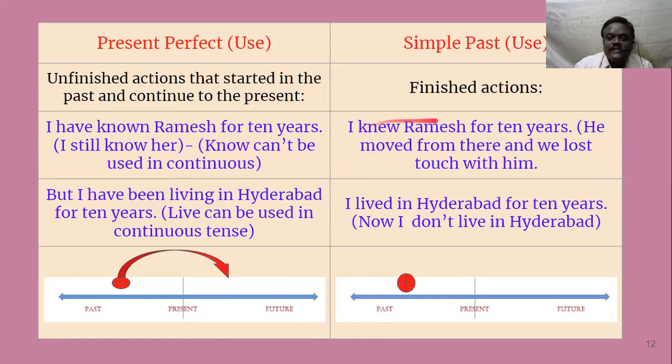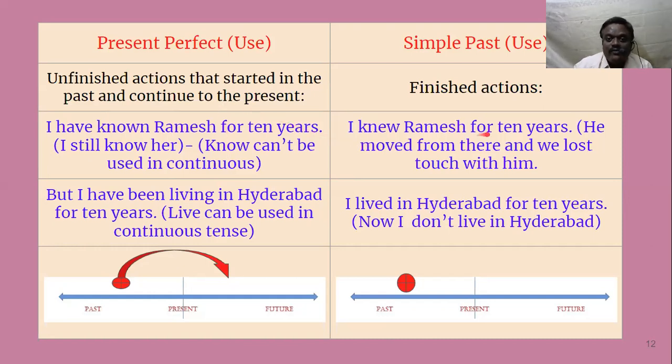Whereas if I use simple past tense, I knew Ramesh for 10 years. Both are correct. It is not that this sentence is wrong or that sentence is wrong. But each sentence gives a different meaning that we have to catch. Whenever we are using it, you should know the situation and the implied meaning also, then only you can use it correctly.